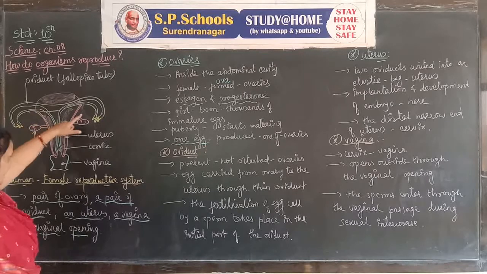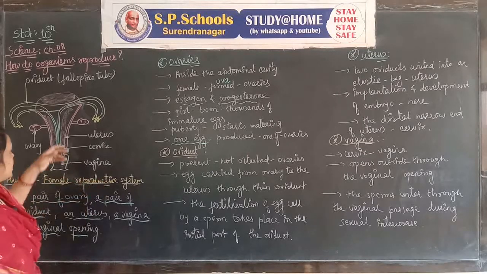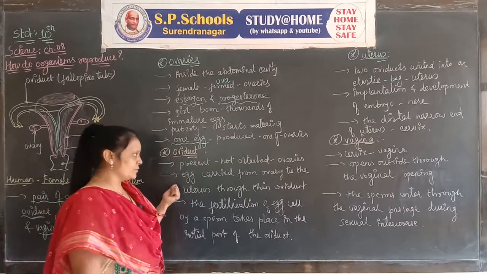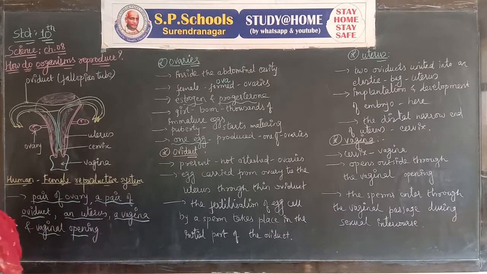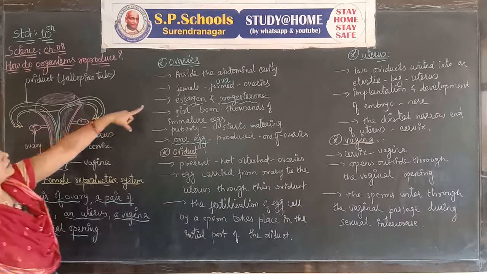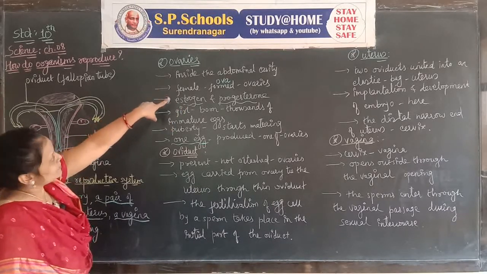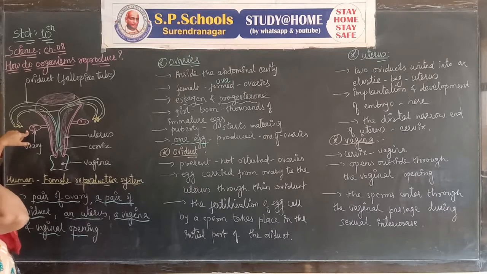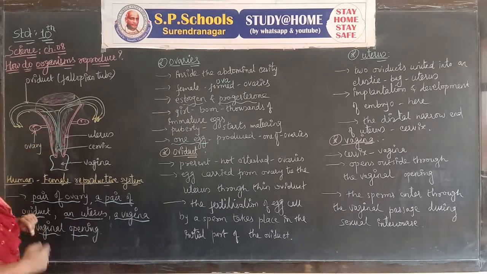They lie in the upper part of the ovaries, but they are not attached to them. When the ovary produces an egg, it is carried from the ovary to the uterus through the thin oviduct.